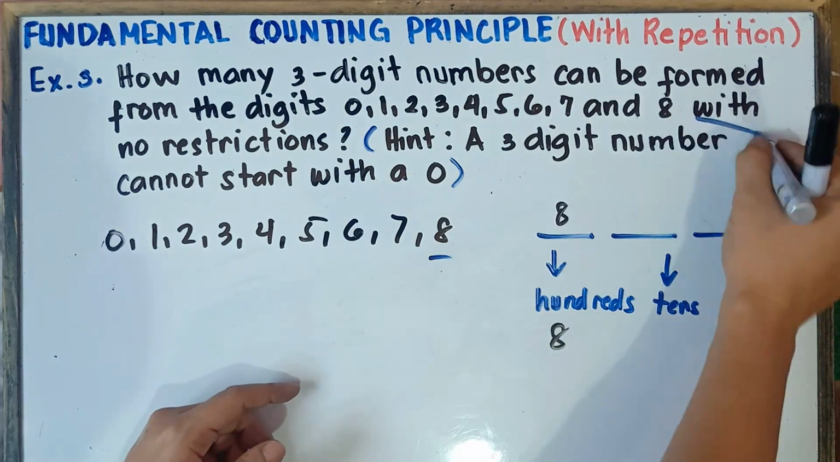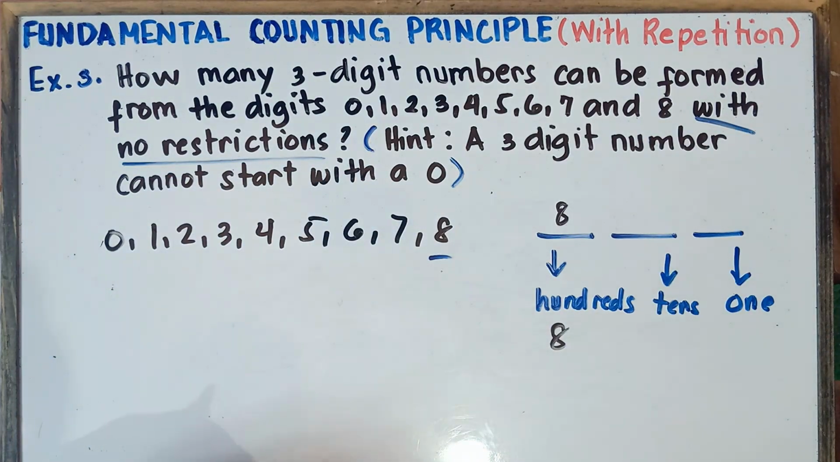Because that would be with no restriction. So therefore, it could be repeating. The numbers could be repeating. So with no restrictions, therefore, the numbers could be repeating. So therefore, we have how many choices?